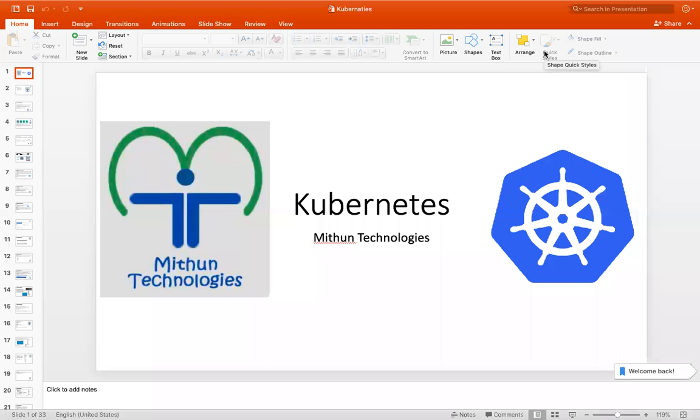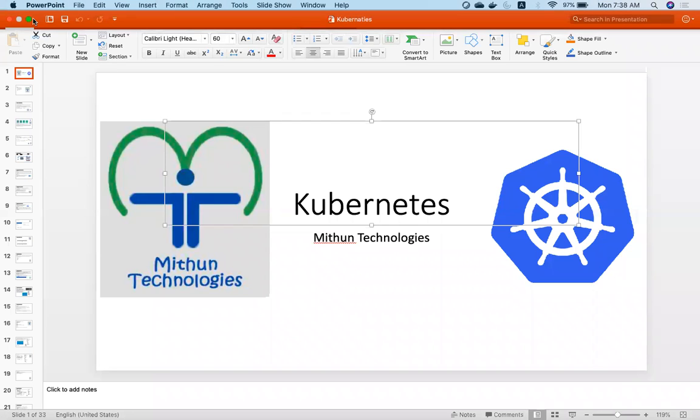Okay, we'll start with Kubernetes, one more container orchestration software. So far, we discussed what containers are, how to create containers, how to create images, and we already discussed Docker Swarm container orchestration, using which we can manage our containers and deploy services in Docker Swarm.